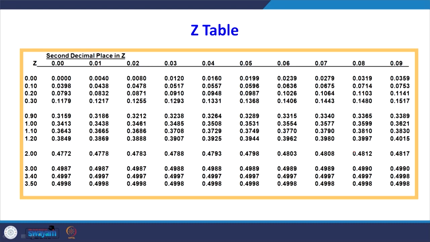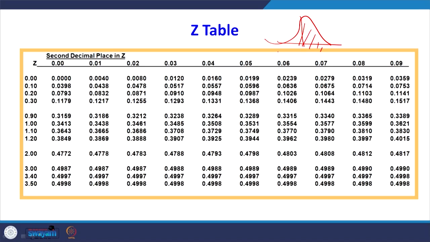So this is the second decimal. Suppose Z is 0, the probability is 0. What is given here? Only one side. The area is given only for this one side. So if you are finding the full area, you have to add 0.5. Suppose you want Z equal to 0.0, you have to add 0.5 to get the value from the Z table.